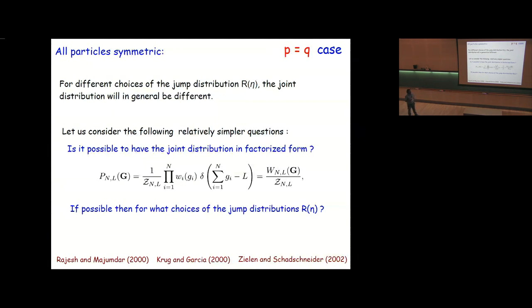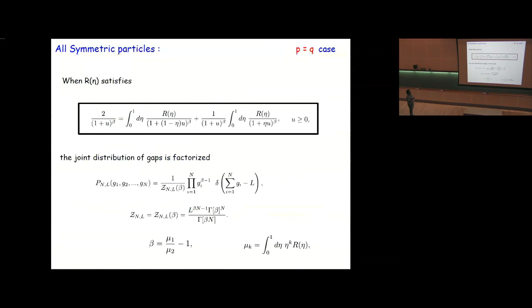So is it possible to find the joint distribution in this product form? And if so, the next question is for what choices of jump distributions? The answer is that if the jump distribution satisfies this integral relation for all positive u, where beta is some parameter related to the first moment and the second moment of the jump distribution, explicitly given by this, then one can show that the joint distribution of the gaps is factorized, and it's given by this explicit expression where the weight functions are the same for all i, and they're given by this kind of power laws, where Z_{N,L} is the normalization constant.